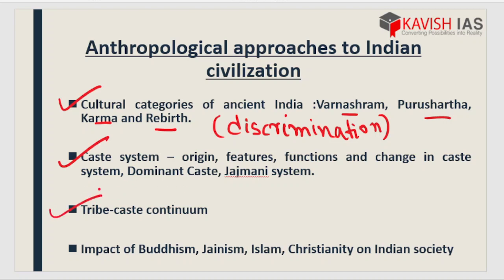Next we have tribe caste continuum, which I can tell you in one line: when certain tribal people were forced to change their caste and religion, especially caste, it definitely led to a huge revolt. Why would a group, community or member suddenly change their own religion, caste or identity? So this resulted in a huge revolt in the history of the Indian era. All those parts we are studying here.